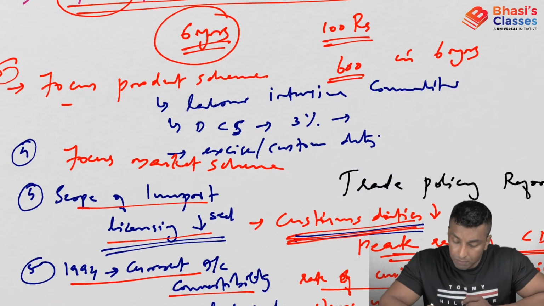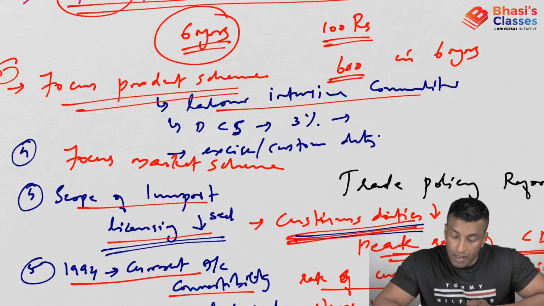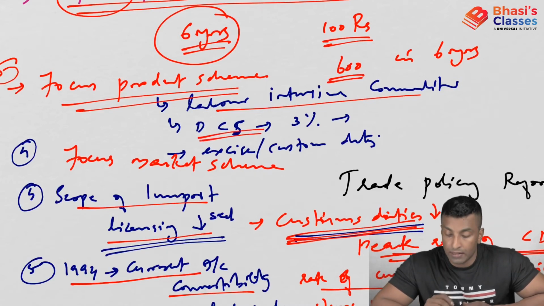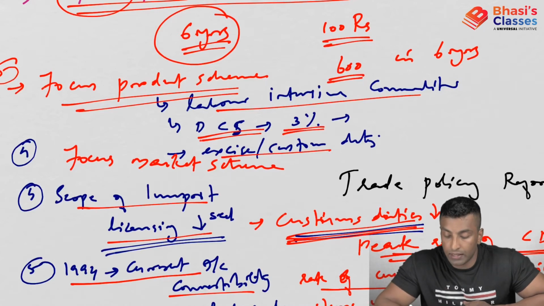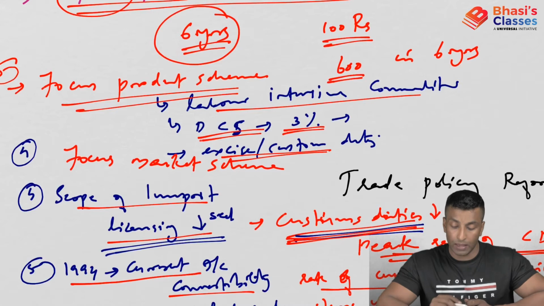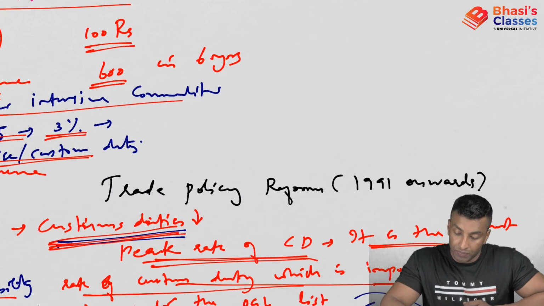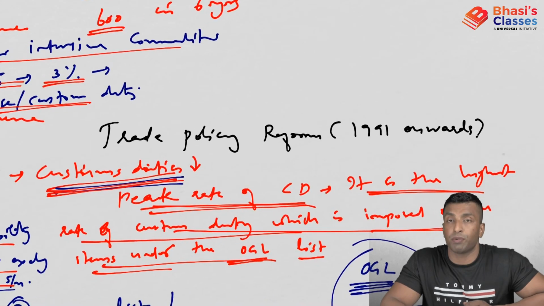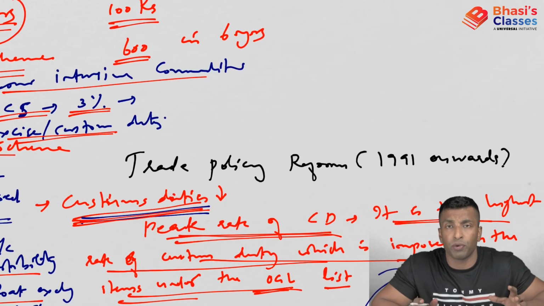Then the focus product scheme. Under this, selected exporters of selected commodities, which are labor intensive commodities, are provided with DCS, duty credit scrips, equivalent to 3% of the total exports, and they can use that DCS to pay their excise or customs duty. Then the focus market scheme. So these are the major trade policy reforms from 1991 that we need to talk about. If you get a question in mains, you have to elaborate all these points.